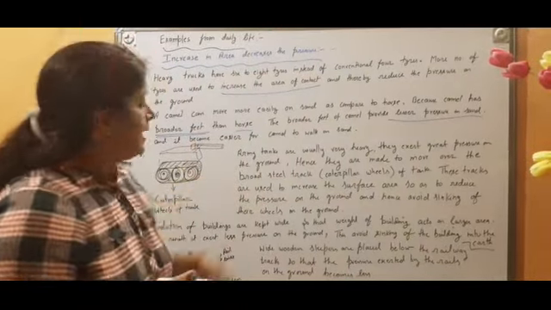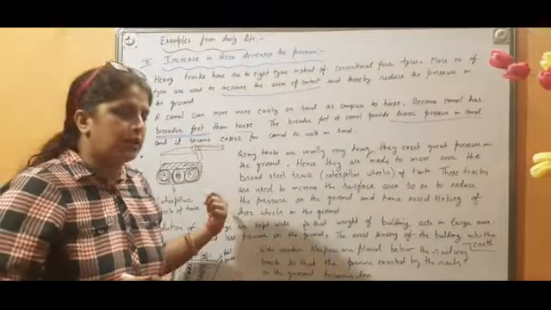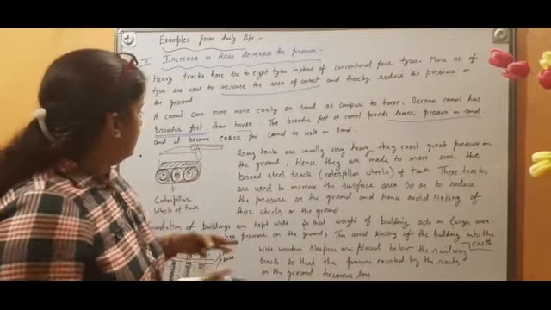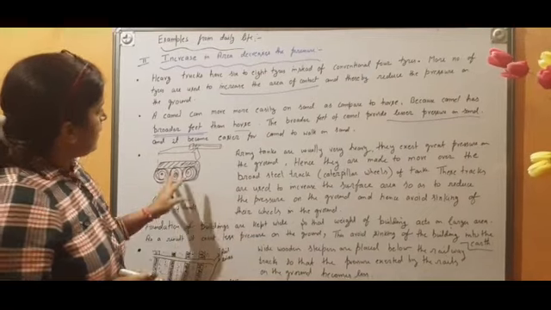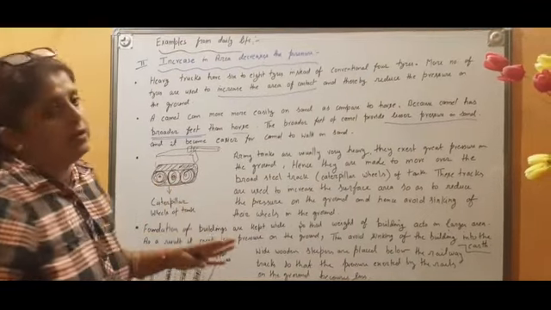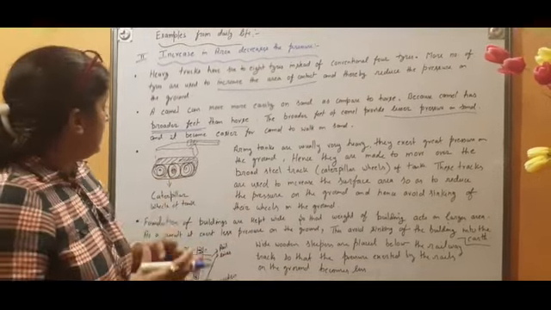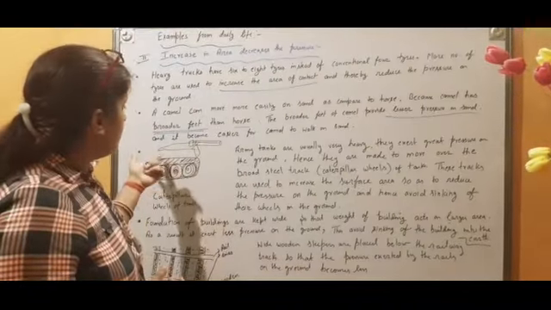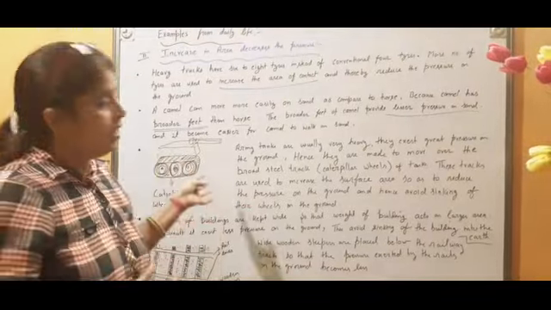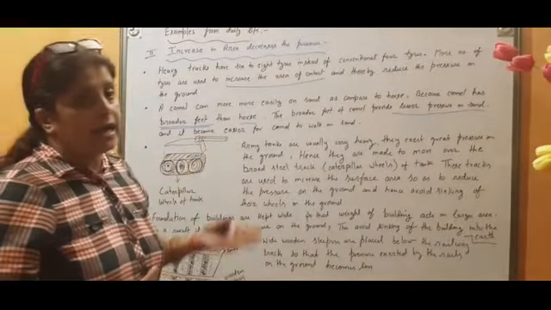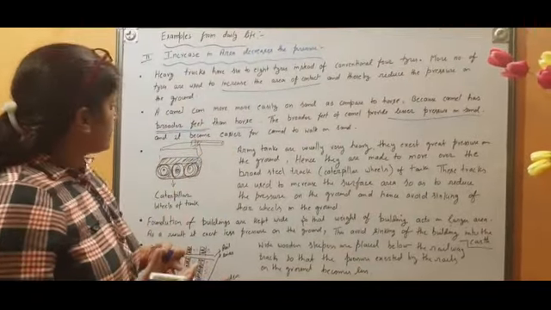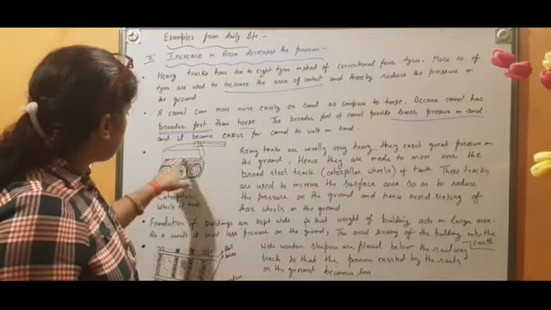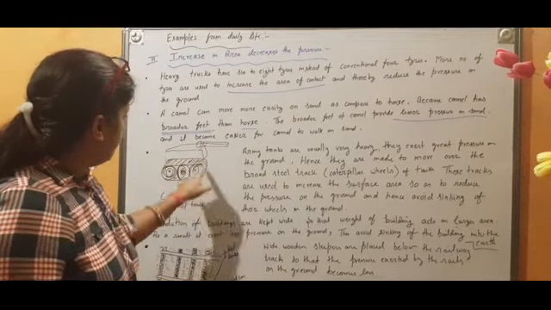Third example, as you can see here, I have tried to draw a diagram of a picture of a tank. Mostly I have seen army tanks are usually very heavy. It is metallic. A few gunmen are sitting over there, a driver is there, and weapons are also kept over there, and it has to move in sand or in soft soil. So how does it move easily? You must have seen this thing. These are caterpillar wheels.